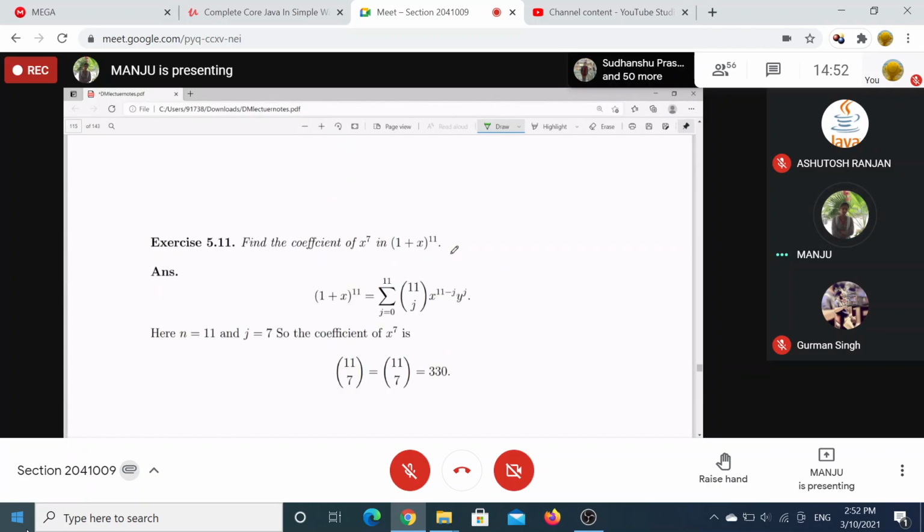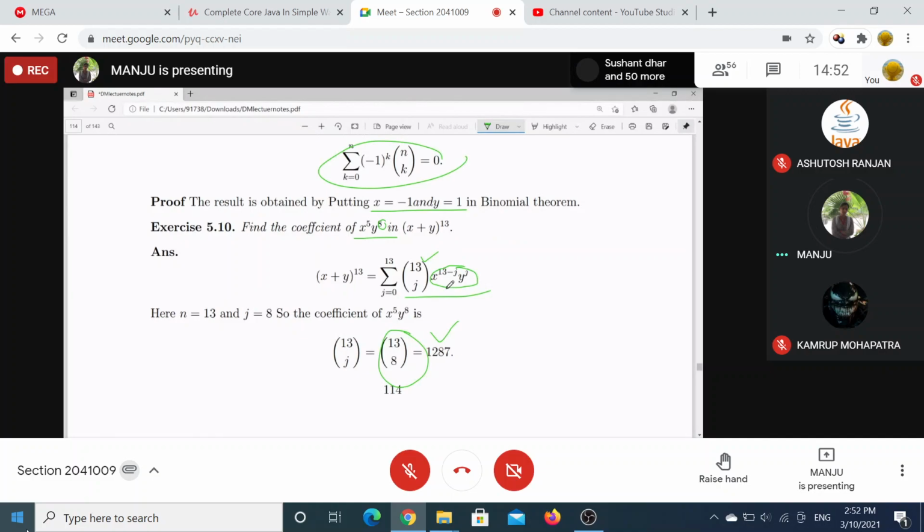Okay, here we want the coefficient of x to the power 5, y to the power 8, right? So the binomial expansion for this is the summation, j running from 0 to 13, 13Cj, x to the power 13 minus j, y to the power j. Now, for which we want the coefficient, what should I put in place of j such that I am getting x to the power 5, y to the power 8? j is equal to 8, right?